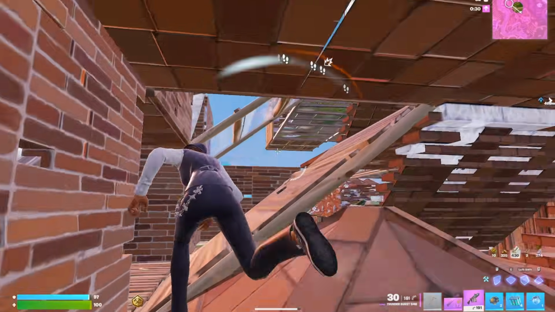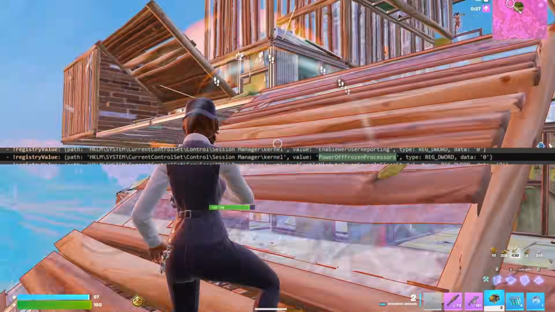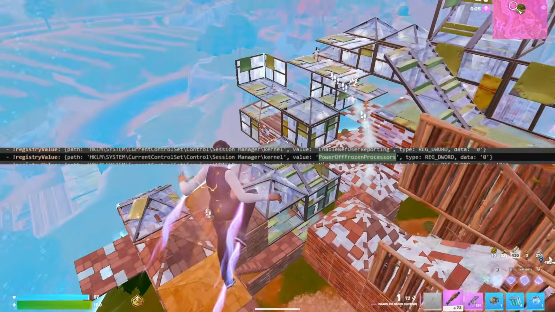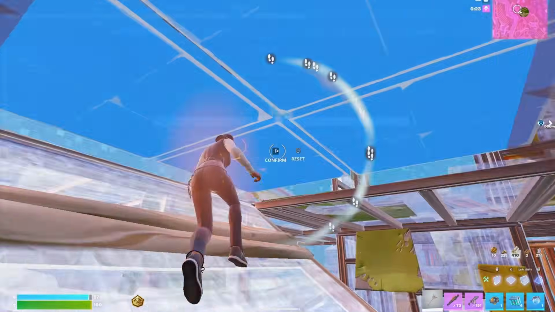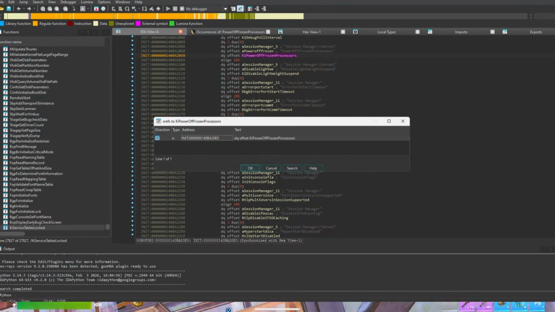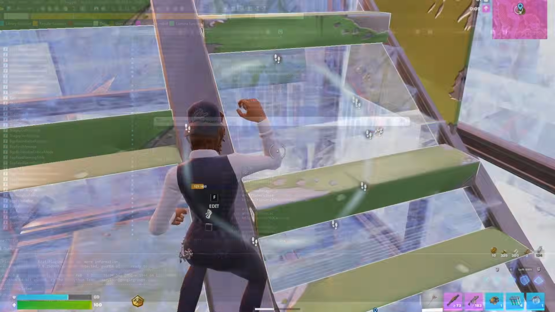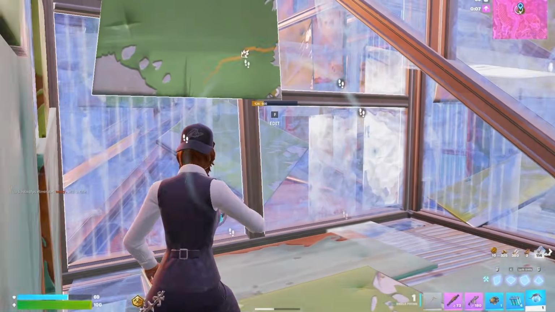Moving on, we have this useless tweak right here, power off frozen processors, and I'm going to throw up a screenshot now. This is an IDA of Law reverse engineering it. Basically it says this tweak does nothing, as you can see in IDA. If you don't understand, it's basically just not doing anything. It's not used in the code that Law is looking at at all, so it's completely useless.